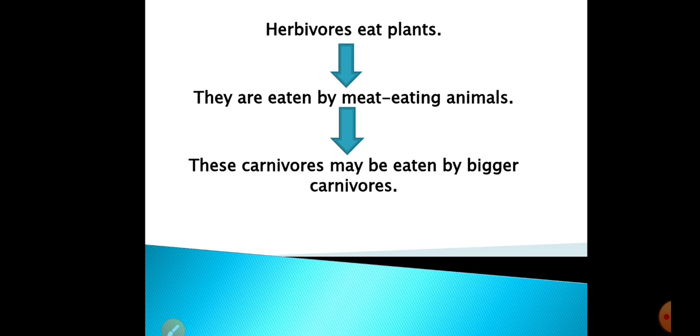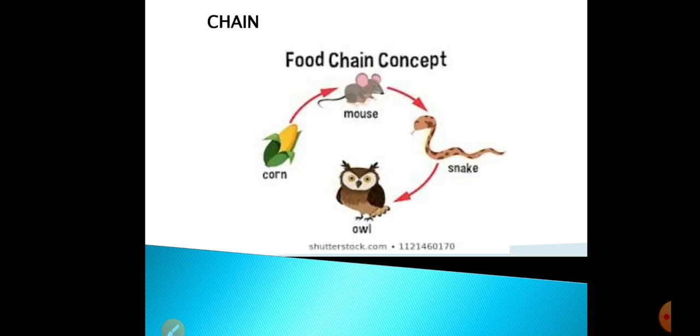Now in the previous example of the video, you have seen that herbivores are eating the plants, and then they are eaten by the meat eating animals or the carnivores, and those carnivores are eaten by the bigger carnivores. Another example of a food chain: the corn is a plant, it's eaten by a mouse, then the mouse will be eaten by the snake, and in the last, the snake will be eaten by a bigger carnivore, the owl.